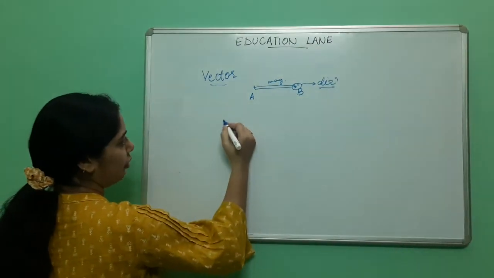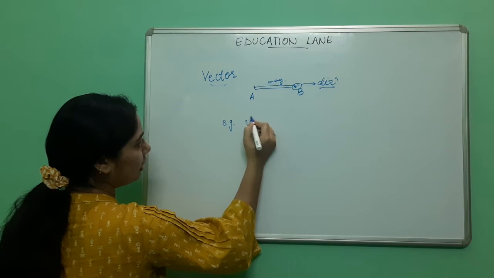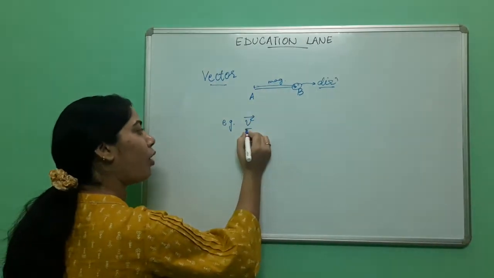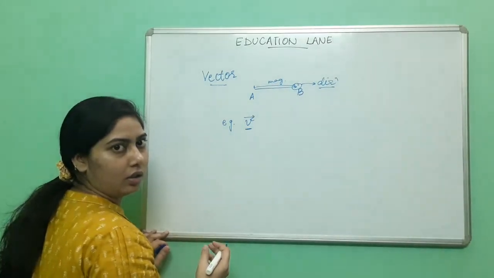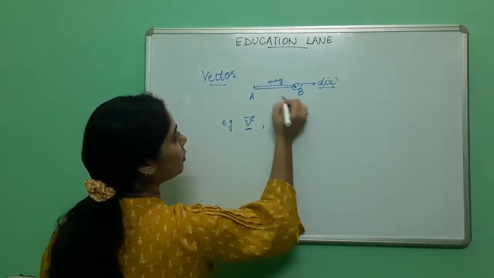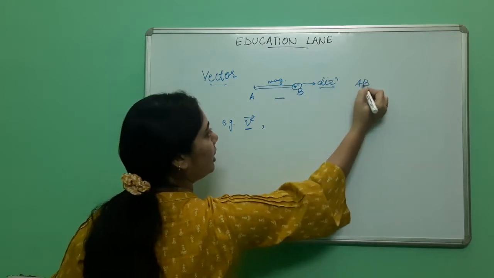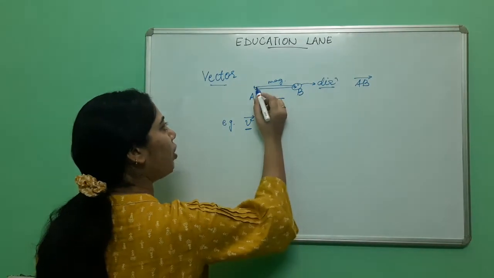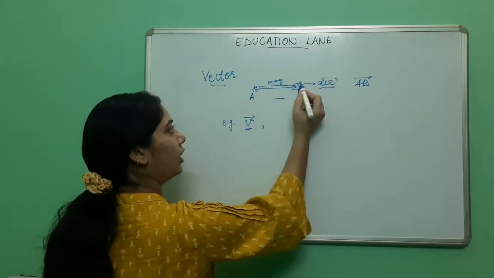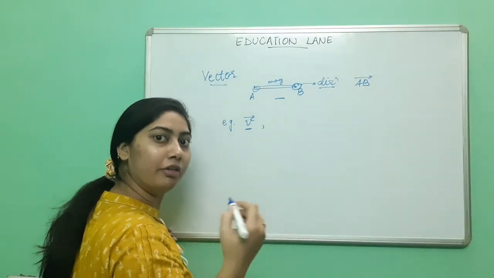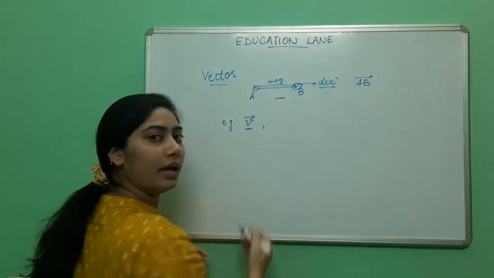We represent, for example, velocity v like this. This is a symbolic representation of a vector. It will be represented by a, b with a vector arrow over it. This is called the tail, and this is called the head of a vector. This is like an arrow.